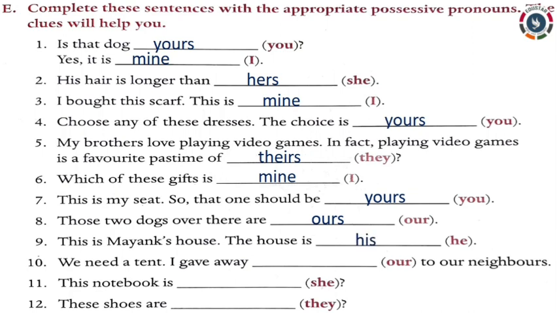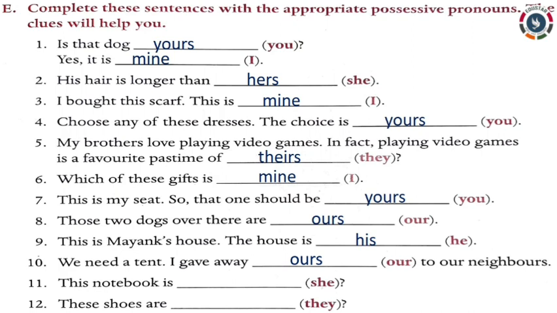The house is his. 10th sentence. We need a tent. I gave away dash to our neighbors. The clue is our. So, the possessive pronoun for first person plural is ours. I gave away ours to our neighbors.